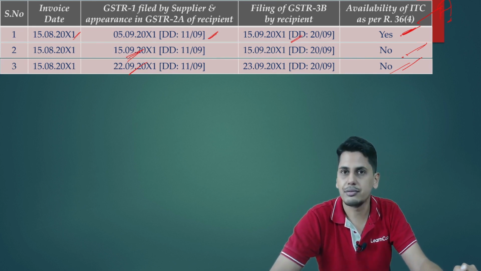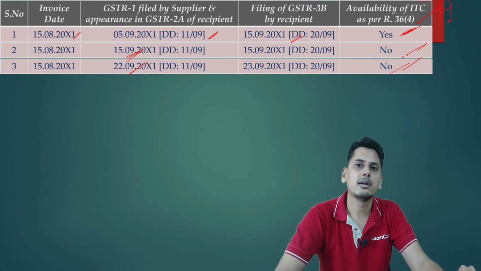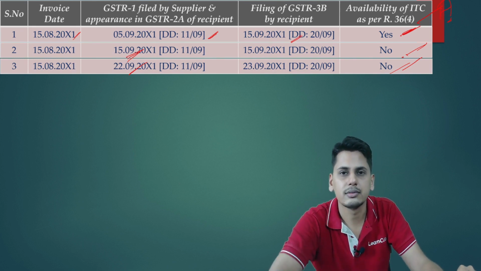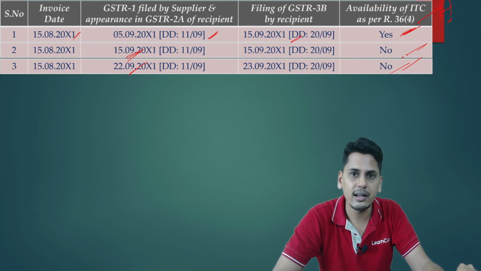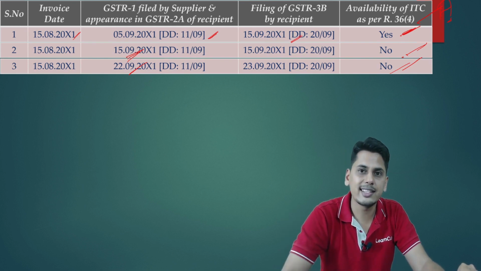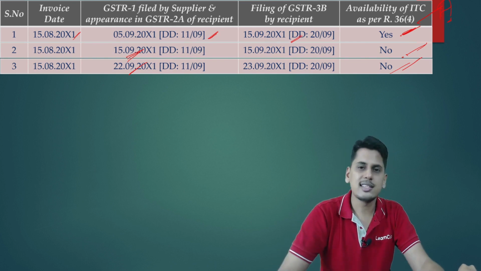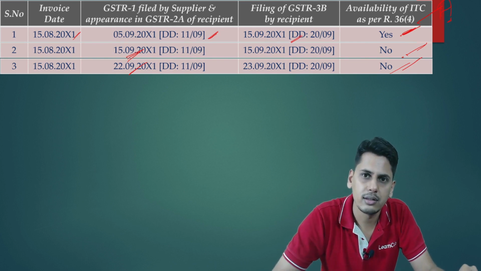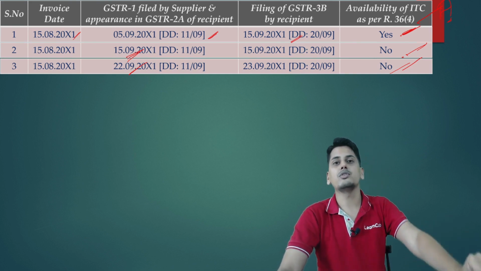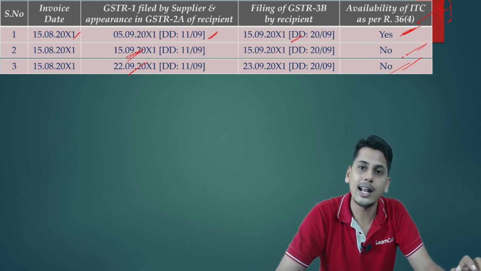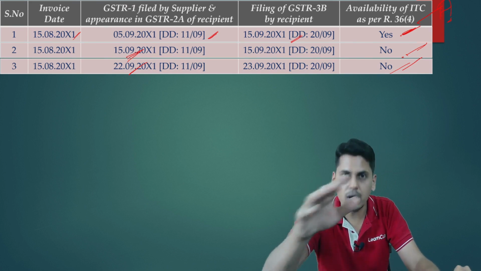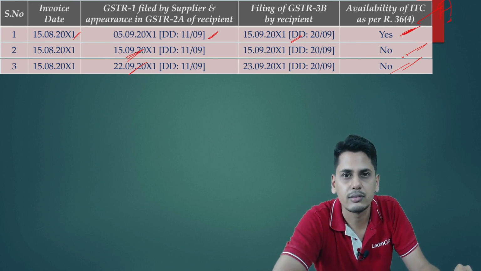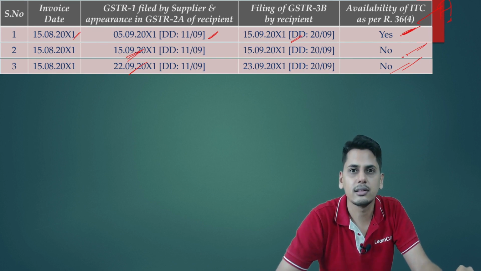The government says, fine. Then you download it at 12:01. On 11th September, midnight, when the clock strikes 12 and the next date starts, at 12:01 you download it. The assessee says, don't I have a family? You expect me to stay in the office at 12 and download 2A to comply with 36 sub rule 4? Is it not too demanding?